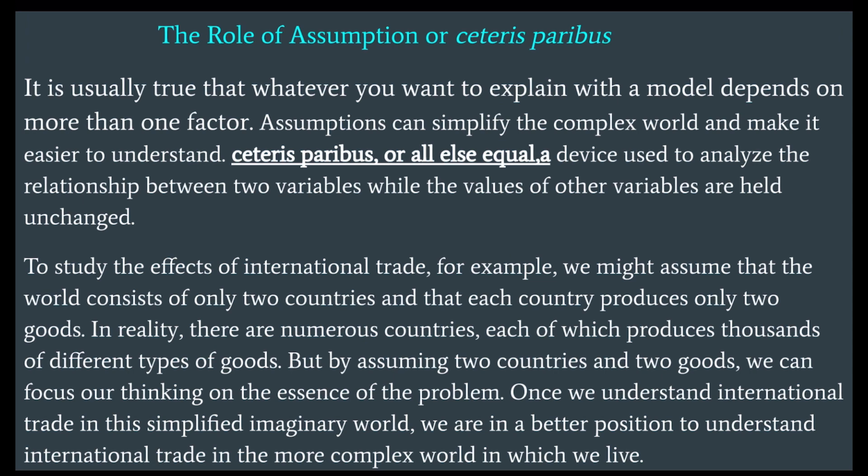To study the effects of international trade, for example, we might assume that the world consists of only two countries and that each country produces only two goods. In reality, there are numerous countries, each of which produces thousands of different types of goods. But by assuming two countries and two goods, we can focus on the essence of the problem. Once we understand international trade in this simplified world, we are in a better position to understand international trade in the more complex world in which we live.